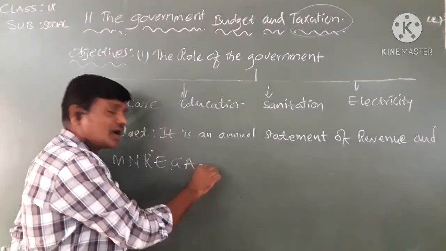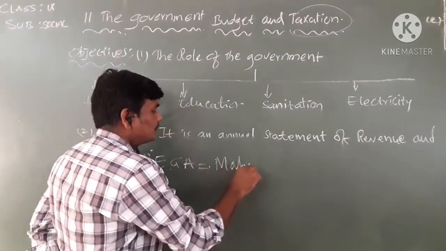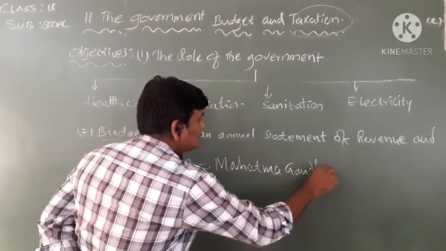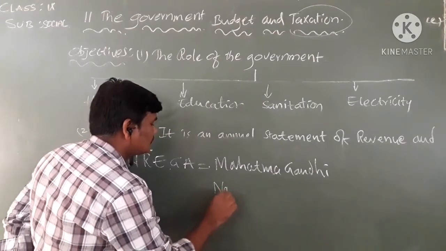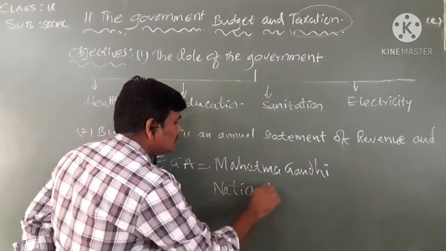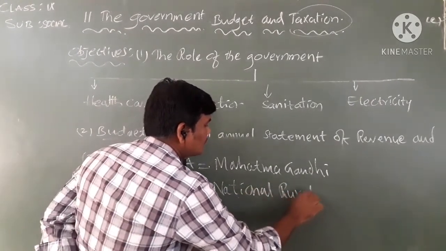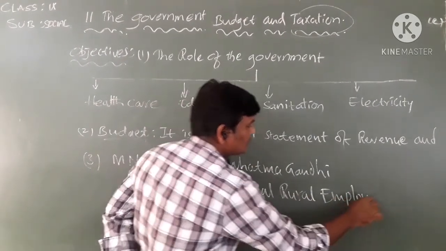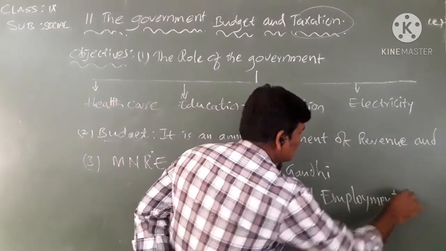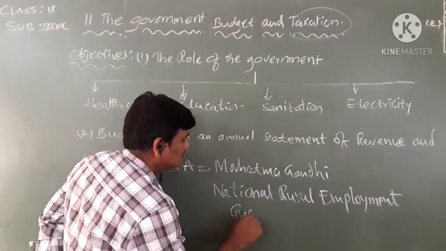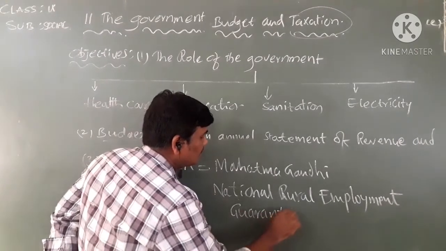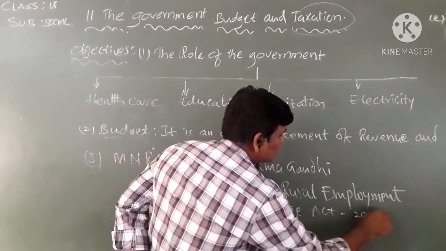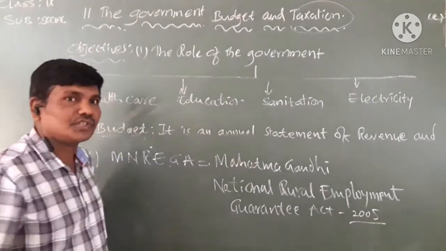It is nothing but the Mahatma Gandhi National Rural Employment Guarantee Act. It was passed by the Parliament in the year 2005.